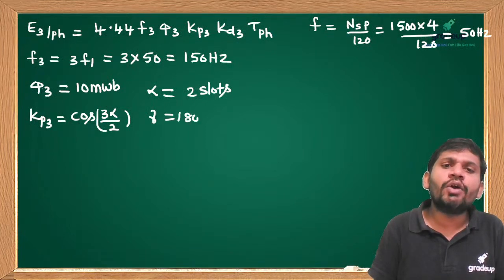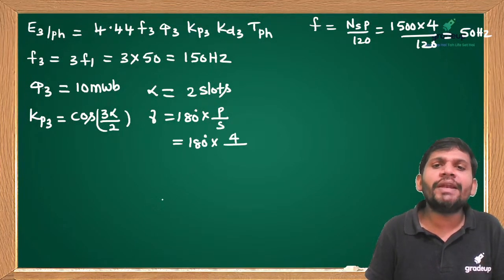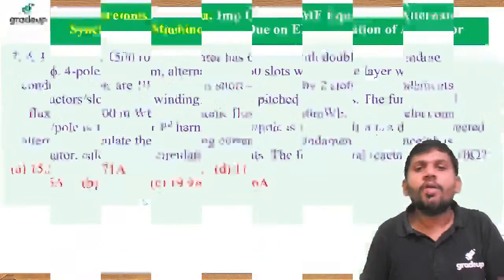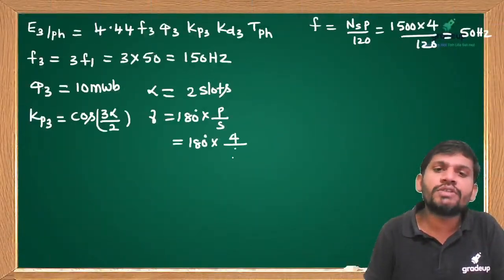Slot angle equals 180 into P by S, students. 180 into how many poles? 4 poles. How many slots are given? 60 slots. The number of slots equals 60.